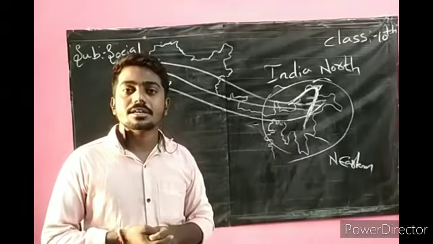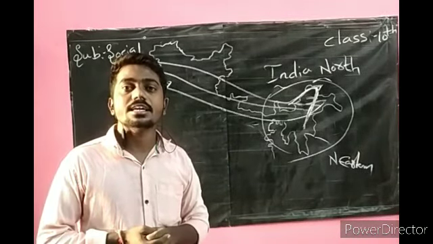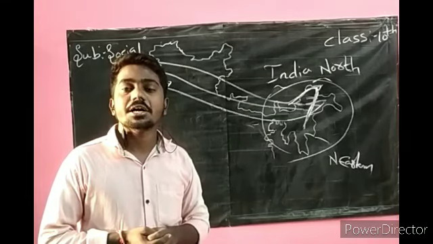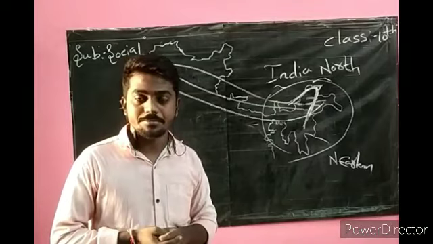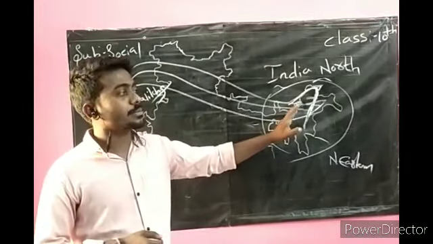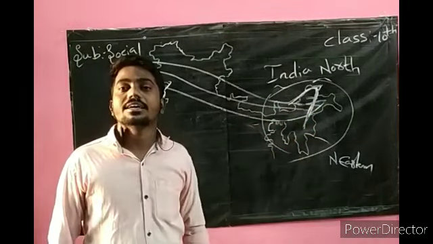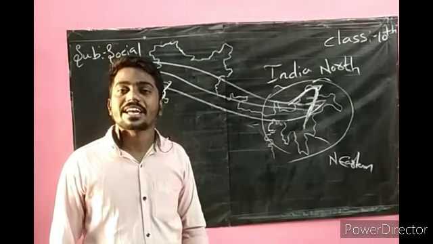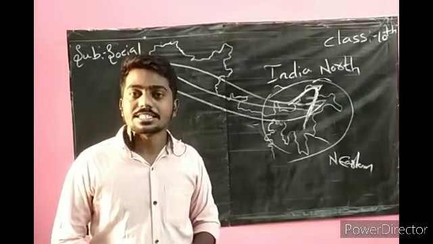Ganga and the river Yamuna form the Indo-Gangetic Plain. Delhi, the capital of India, is located on the river Yamuna. Okay, you have to know. Coming to the next, the eastern part: the Brahmaputra river and Brahmaputra valley are responsible for the formation of the eastern plains. Up to this, I told in the last class.